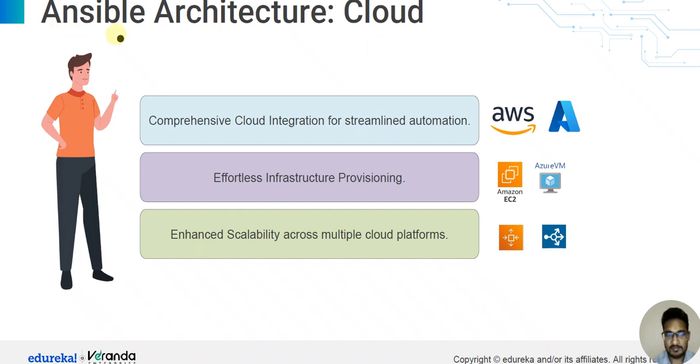Next topic is Ansible architecture cloud. Comprehensive cloud integration for streamlined automation. AWS and Azure. Effortless infrastructure provisioning with Amazon EC2 and Azure Virtual Machines. Enhanced scalability across multiple cloud platforms. This is a multi-cloud platform. In the Ansible architecture, this is a cloud server.